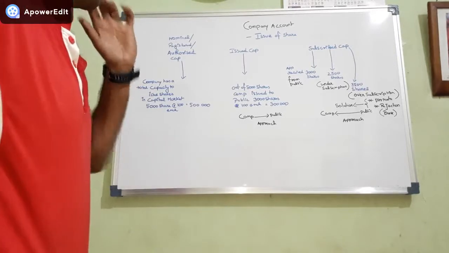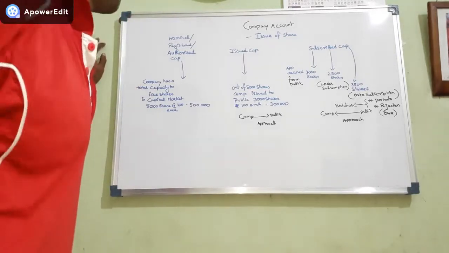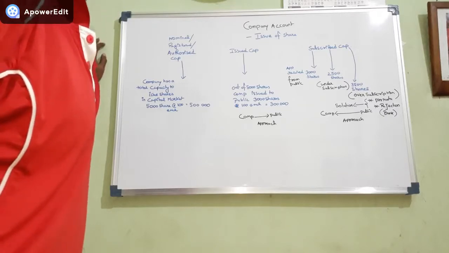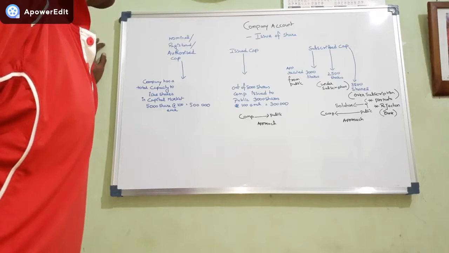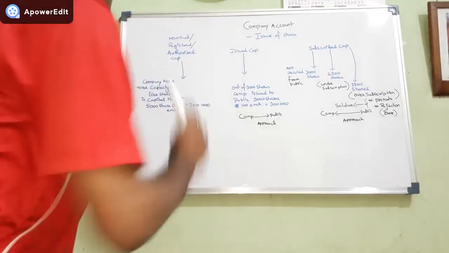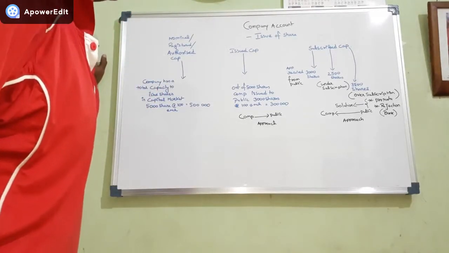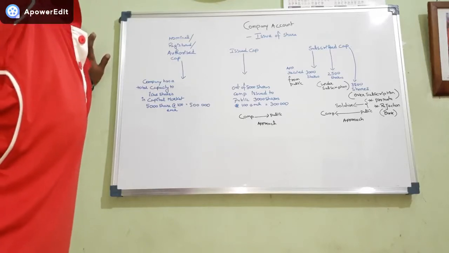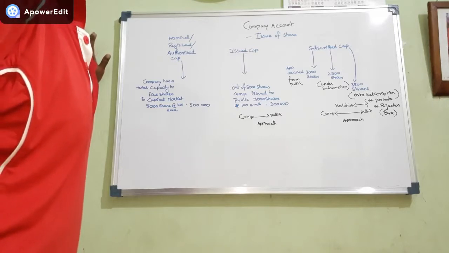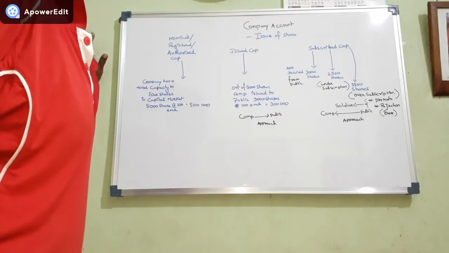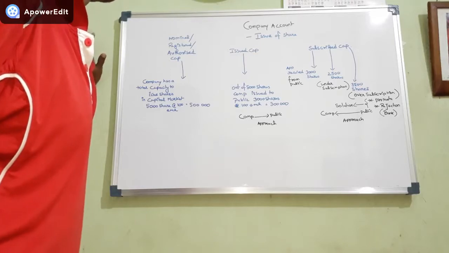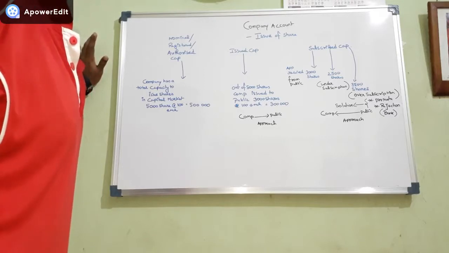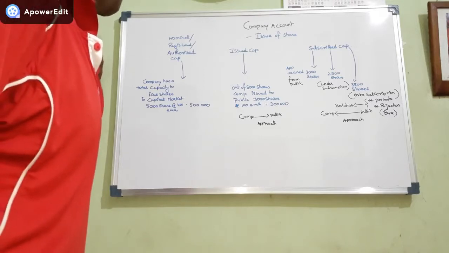Actually, the company has a total capacity. If a company has a total capacity to issue 5,000 shares in the market at 100 each, that will be 5 lakh, and that will be its authorized capital. If a company can withdraw 50 lakhs from the market by issuing 50,000 shares, that is its total capacity of withdrawing money from the market. That will be its nominal, registered or authorized capital. It has the authority to withdraw that amount of money from the market.